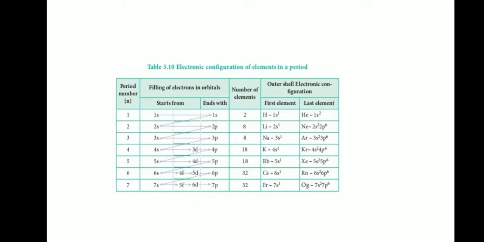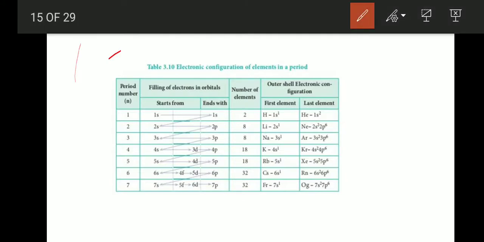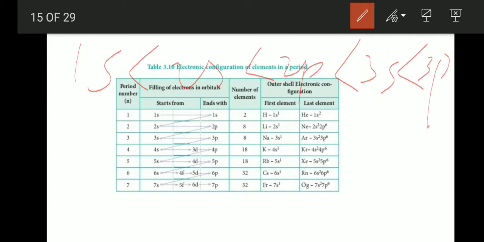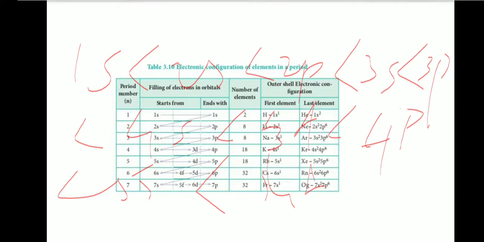First 1s, 2s, 2p, 3s, 3p, 4s, 3d, 4p, 5s, 4d, 5p, etc. This is the order of filling electrons in orbitals of increasing energy.